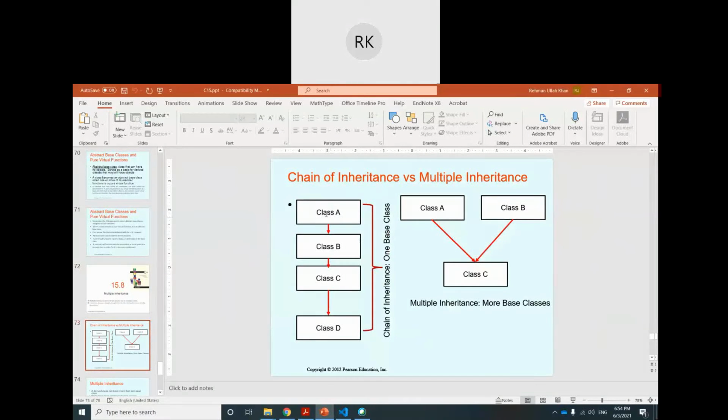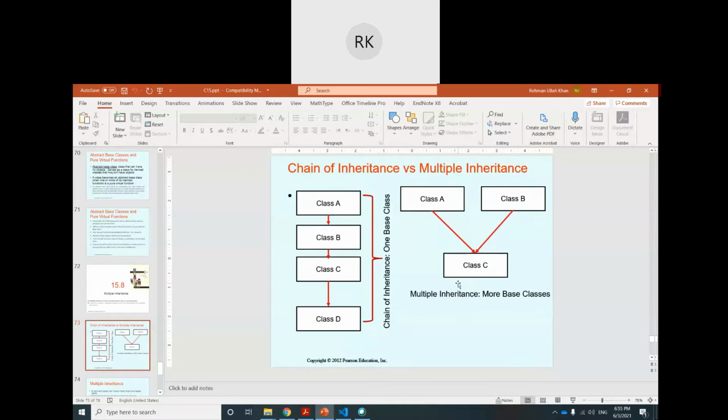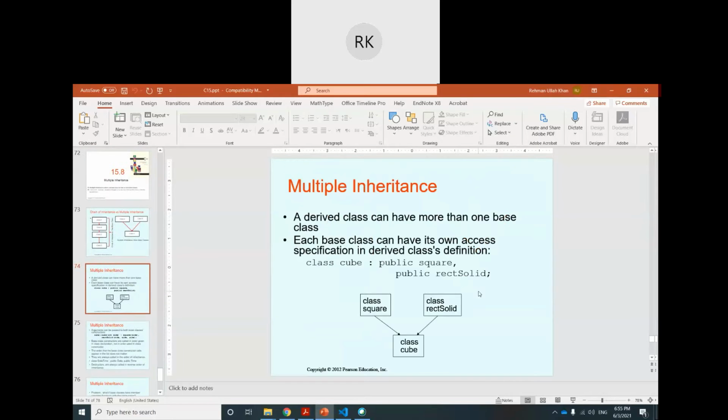You see the first one, the left diagram: class A, class B, class C and class D. This is called a chain of inheritance, and each class has actually one base class. The right side diagram is the actual multiple inheritance. Sometimes we need this kind of scenario, where we need to inherit one class from multiple classes.